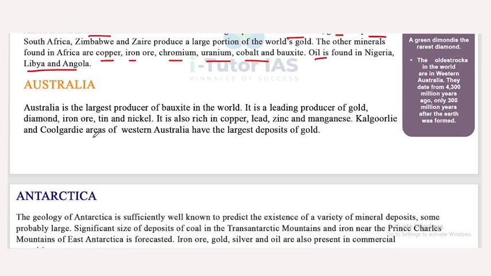Now, Australia. Australia is the largest producer of bauxite in the world. It's a leading producer of gold, diamond, iron ore, tin and nickel. It's also rich in copper, lead, zinc and manganese. This area is Western Australia, a desert region, and the Kalgoorlie and Coolgardie areas have a large deposit of gold.